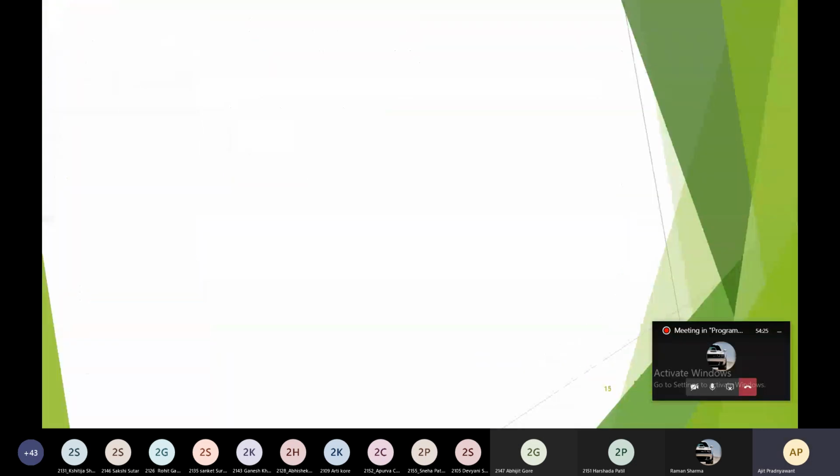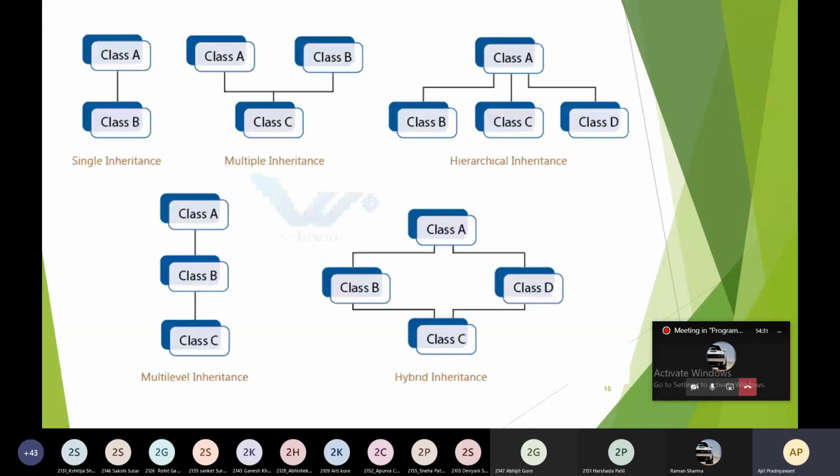We have seen the demonstration, and these are the different types of inheritance we have seen in this unit number 3. This is our first inheritance type, single inheritance. These images I have taken from the internet. This is our class A. It is called superclass, base class, or parent class. Whereas this B is derived from A, it is called subclass, derived class, or child class. By looking at this diagram, you can understand this is single inheritance.